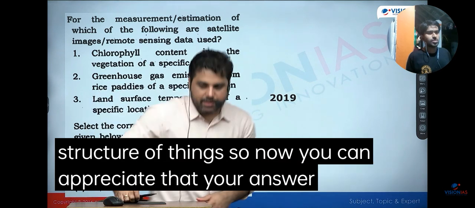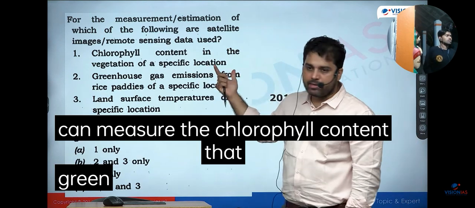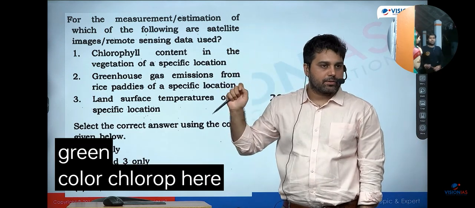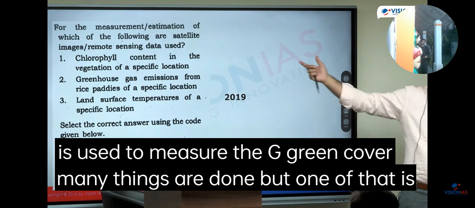So now you can appreciate that your answer will be D. That remote sensing satellite data can measure the chlorophyll content. That green color, जहाँ से सबसे ज़्यादा वहाँ पे chlorophyll है, of a specific location. In fact, this is the data which is used to measure the green cover. Many things are done, but one of that is chlorophyll content.